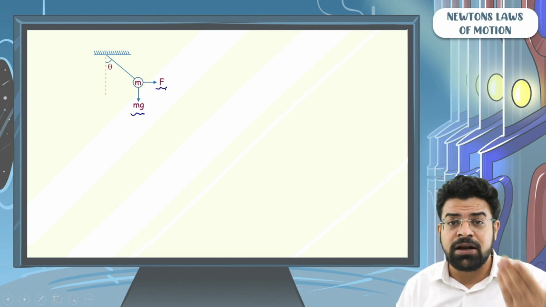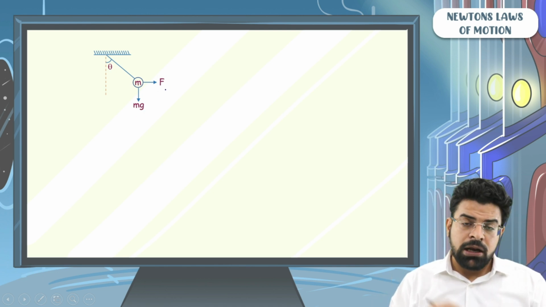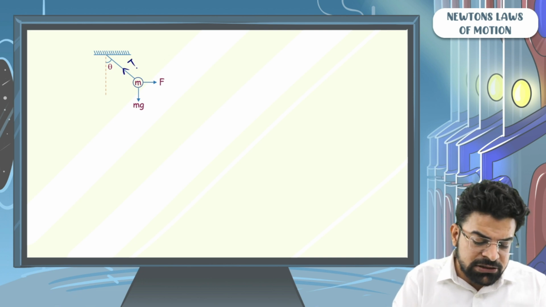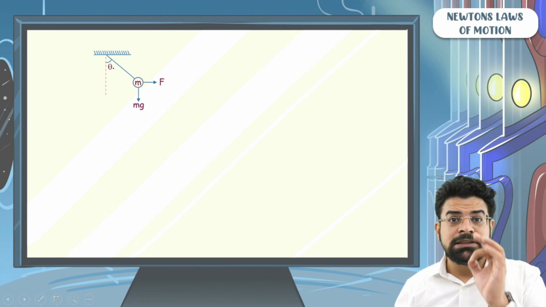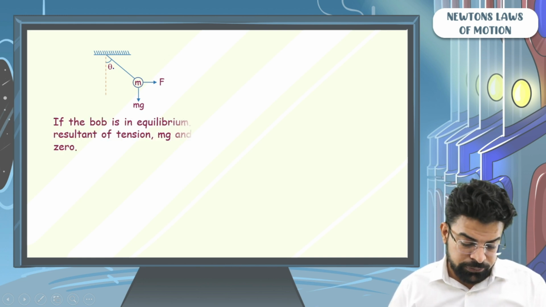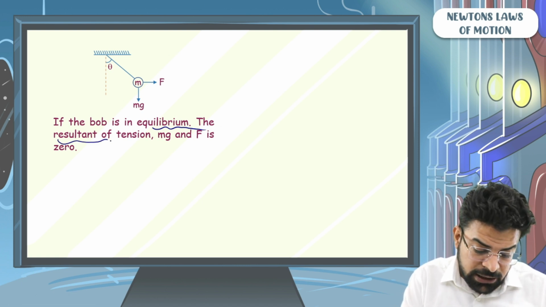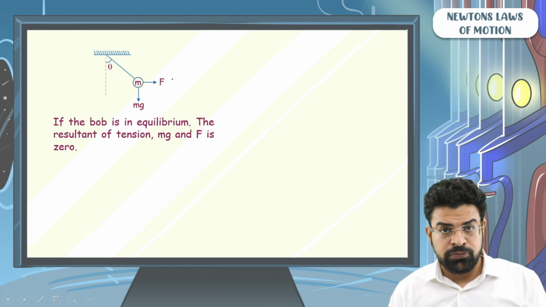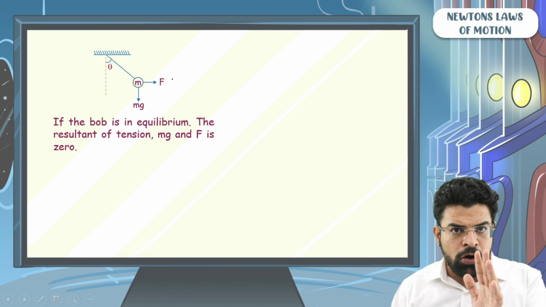It can be electric force or some external type of horizontal force. Now you will have to determine some things here. What will be the tension in string? What will be the angle theta, given that the mass is in equilibrium? So if the bob is in equilibrium, the resultant of tension, weight and the horizontal force is 0. If the bob is in equilibrium, then the net force acting on the bob must be 0.